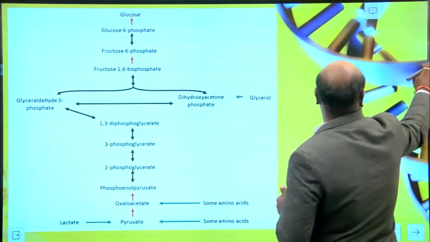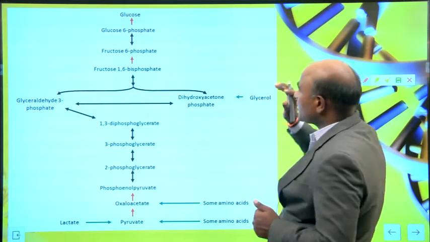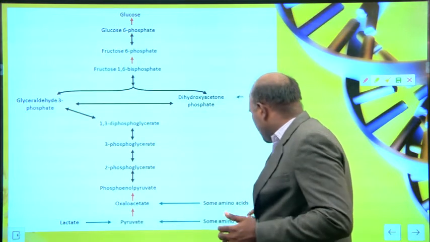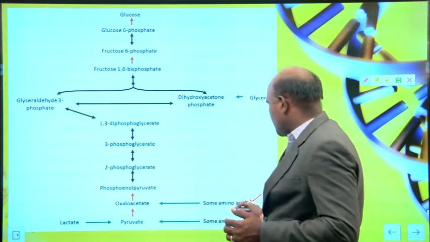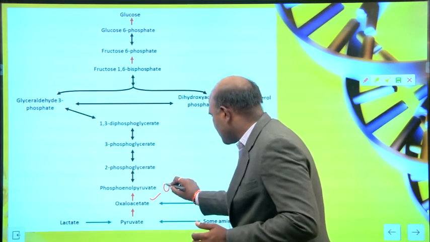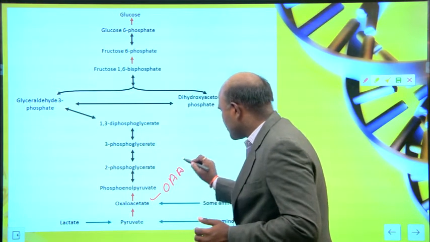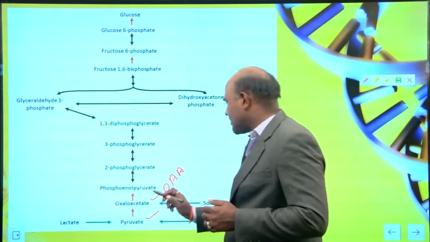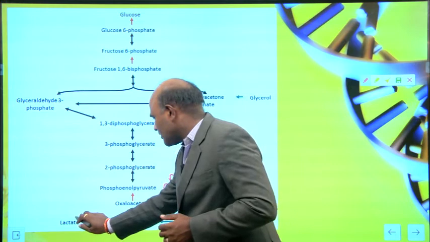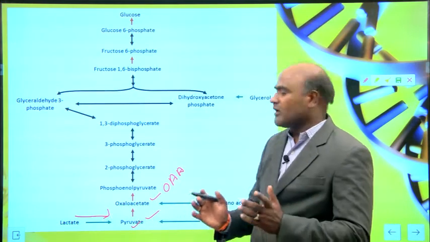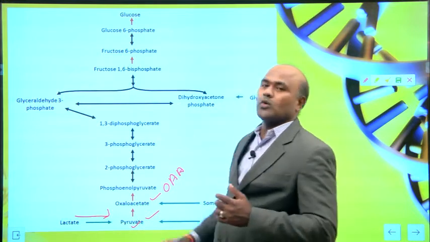Some of the amino acids produce oxaloacetate, short name OAA. Some amino acids produce pyruvate, and lactate can also give pyruvate. So overall, pyruvate produces glucose.